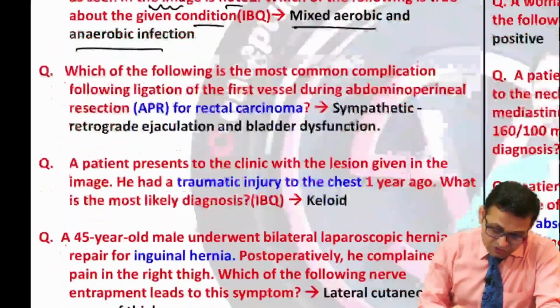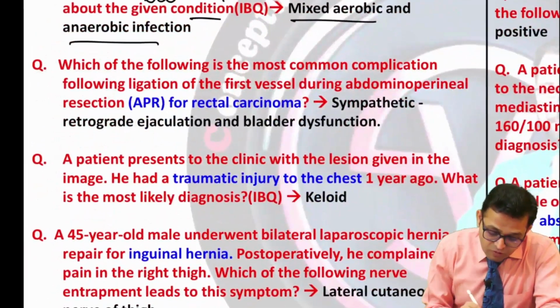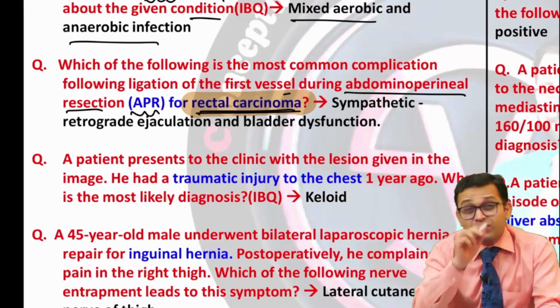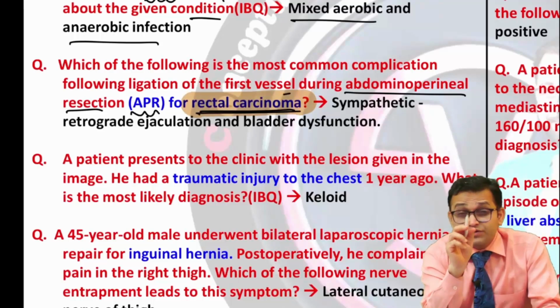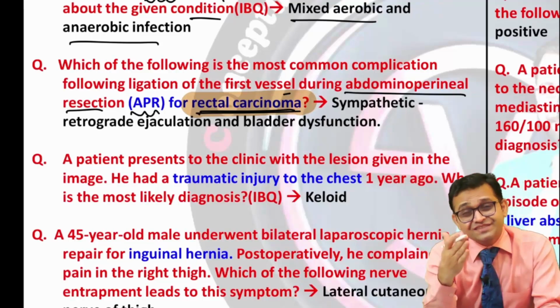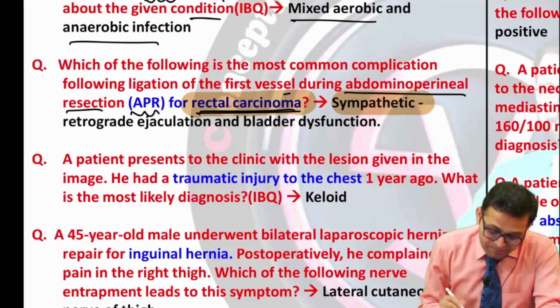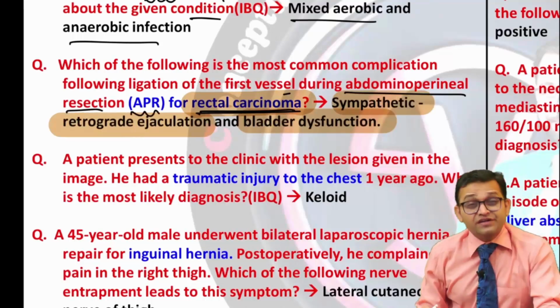Now the question: which of the following is the most common complication following ligation of the vessels during abdominoperineal resection, APR, for rectal carcinoma? So mark this rectal carcinoma. This rectal carcinoma topic is important, which you have to prepare. Definitely anal cancer and rectal carcinoma are very important topics. The answer was sympathetic injury causing retrograde ejaculation and bladder dysfunction.